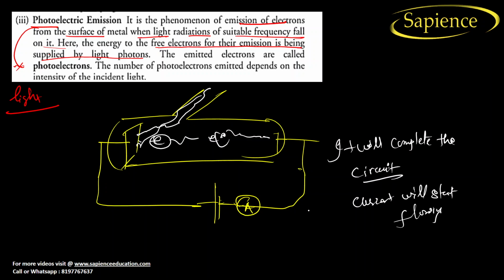It means that whenever you apply light energy, it will try to pull the electron, right? And this type of emission is considered a photoelectric emission. The electron emitted in this phenomenon is called a photoelectron. Photo means, always remember, light. And the number of photoelectrons emitted depends on the intensity of the incident light. If you increase the intensity of the incident light, the number of electrons will increase and hence the current will also increase, right? So I hope you have understood this.